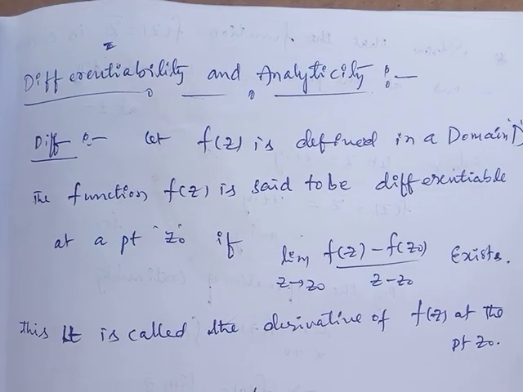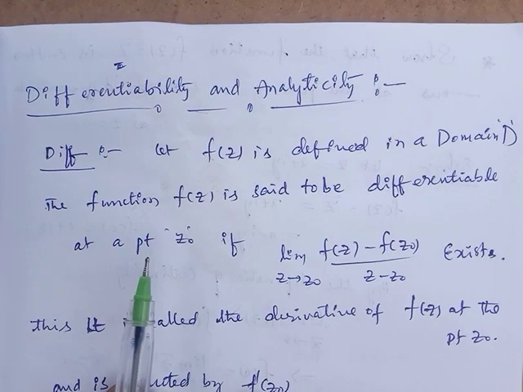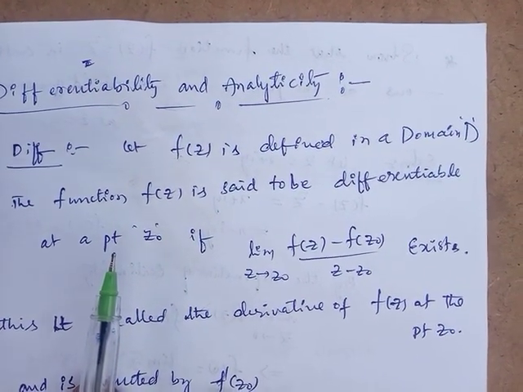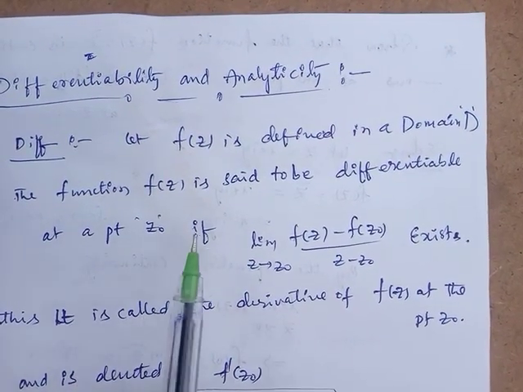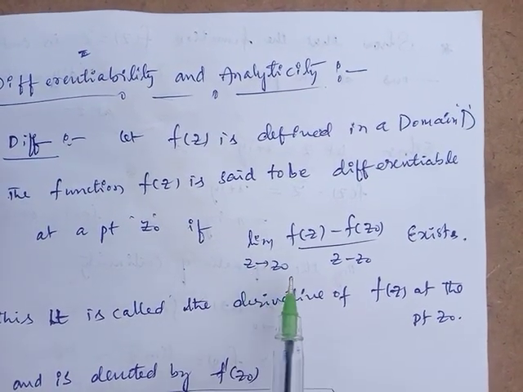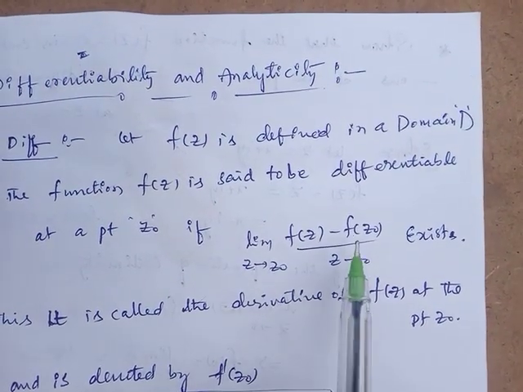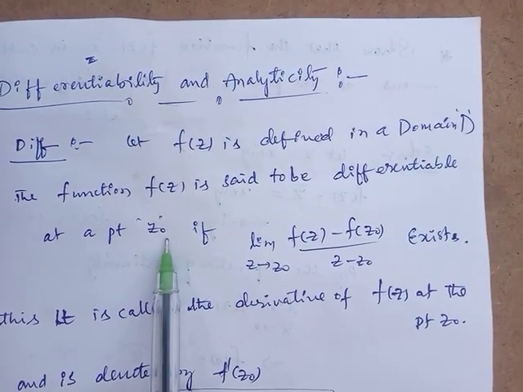Differentiability and analyticity. We already discussed the definition of differentiability in the last lecture. F of z is a function defined on a domain, said to be differentiable at a point z naught if the limit as z tends to z naught of f of z minus f of z naught by z minus z naught exists. If this limit exists, the function is said to be differentiable at the point z naught.